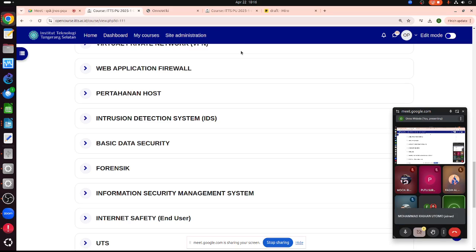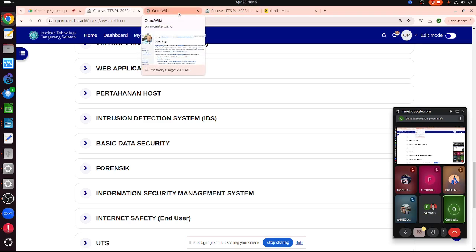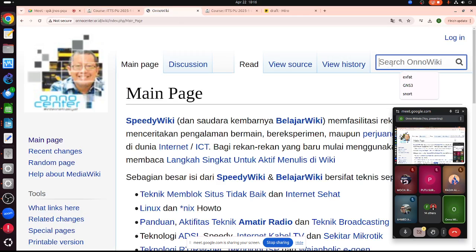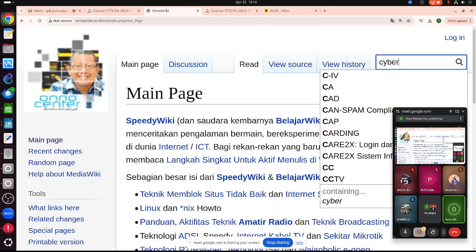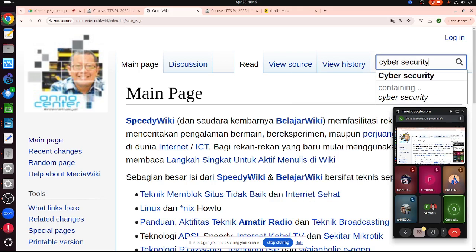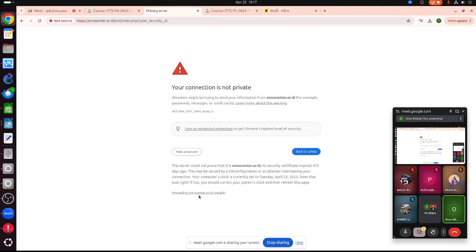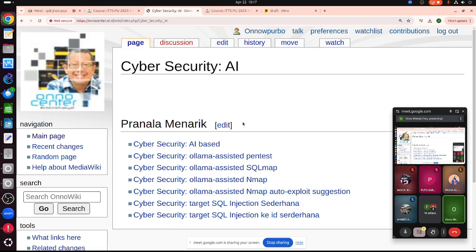Most of the text is still in Indonesian language. Sorry, but it's not difficult to read because most of it is actually source code. It's here in my wiki, onocenter.or.id/wiki. It's called Cyber Security AI. This is quite new, advanced. It's still in research.